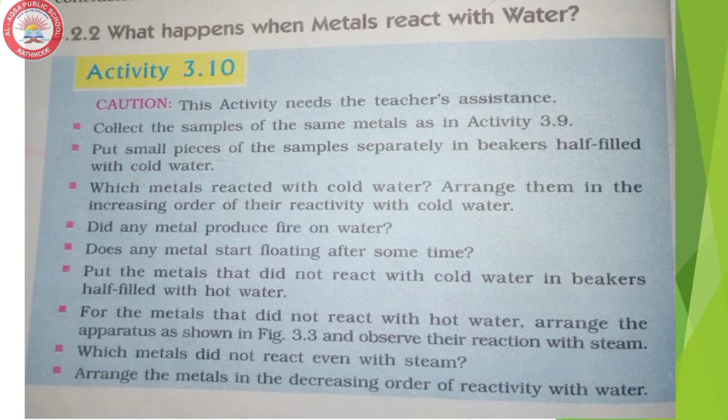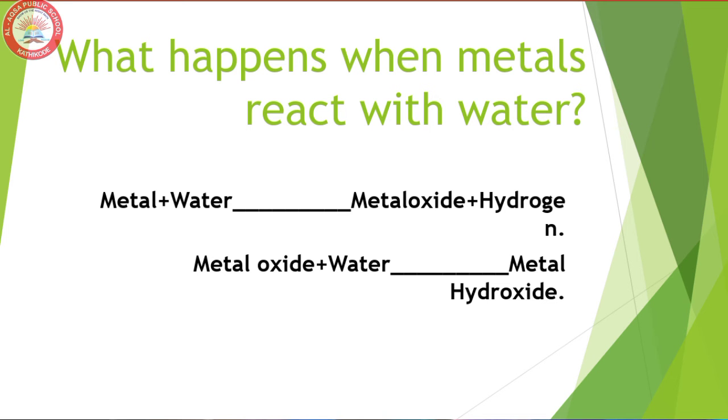Some metals are there in your textbook. We can discuss them one by one. So we can start. When a metal reacts with water, first we get metal oxide plus hydrogen gas.